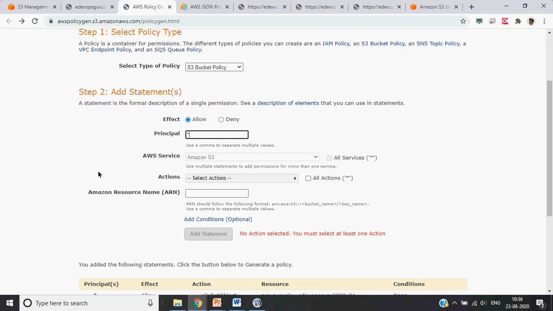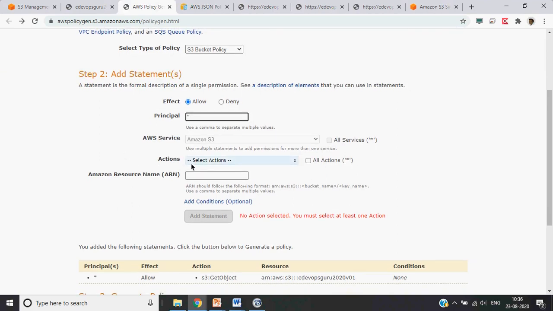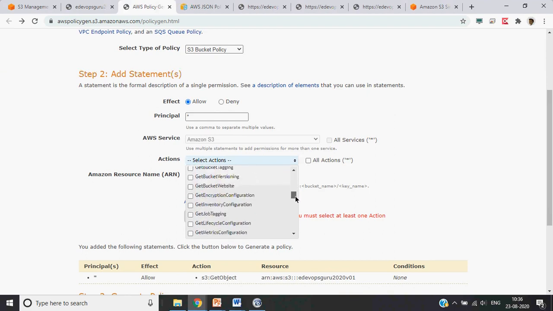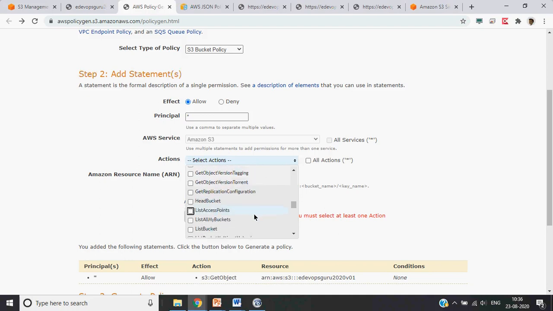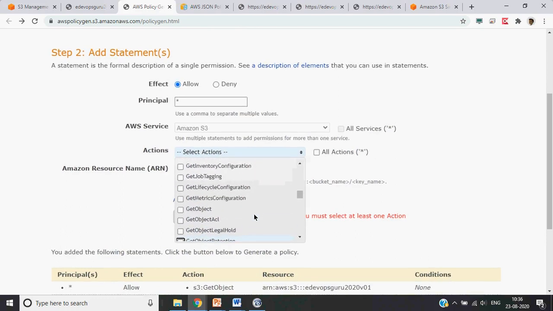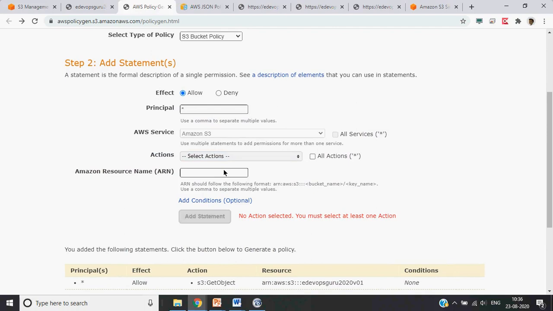Here, which service you want to choose. Okay, if you want to choose all the services, you can define. And then action. So what you want to create an object, you want to get an object, or you want to basically get object list. So those kind of operations you need to define here. So that time we just added a get object, but it has to be object. So we can just see later what is the exact value.